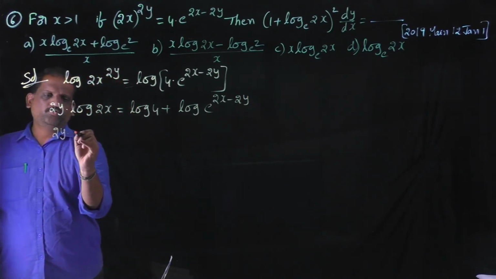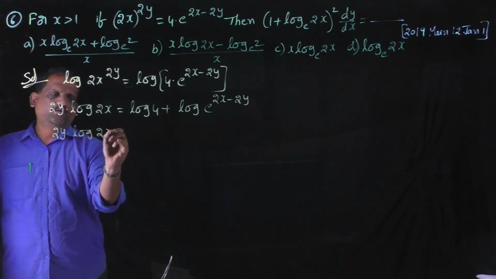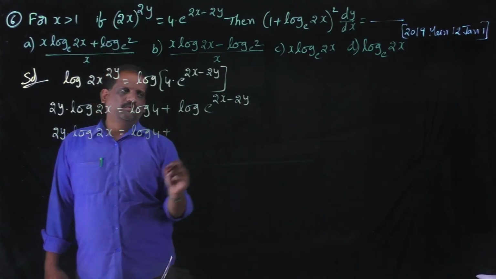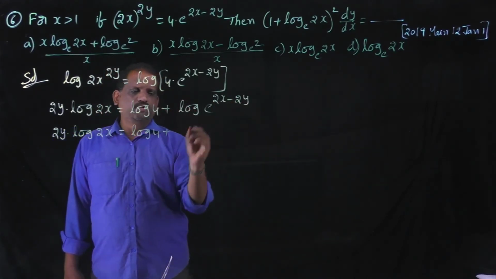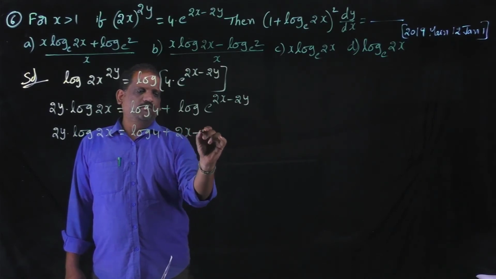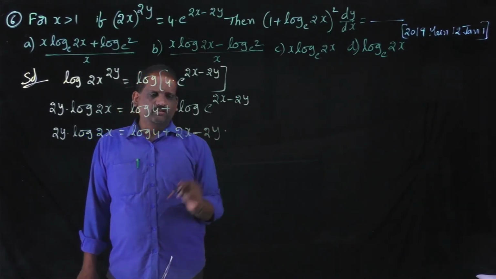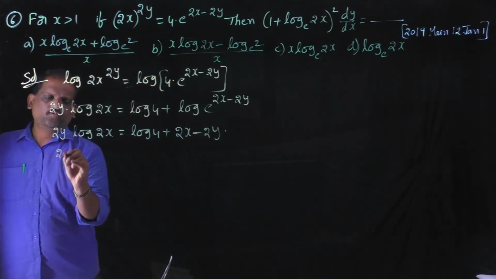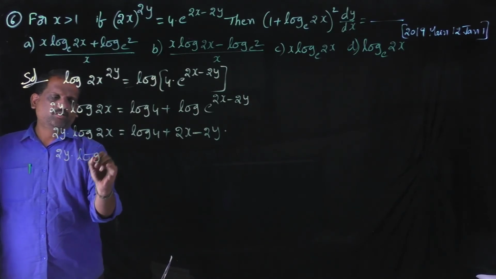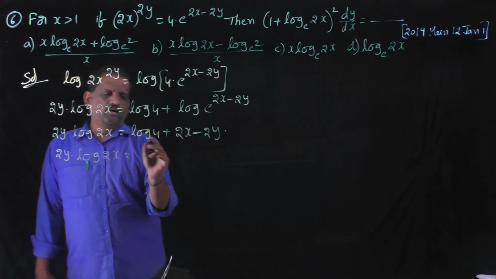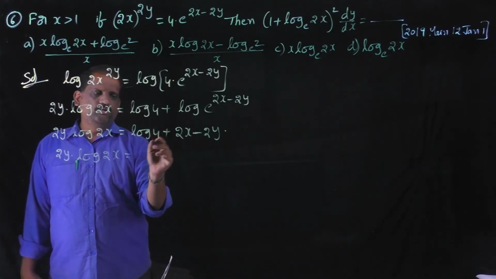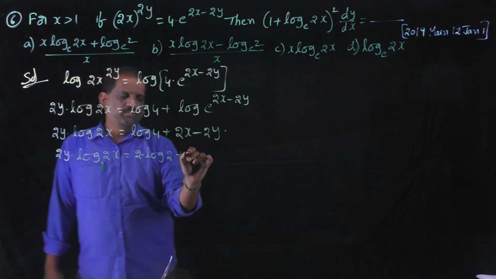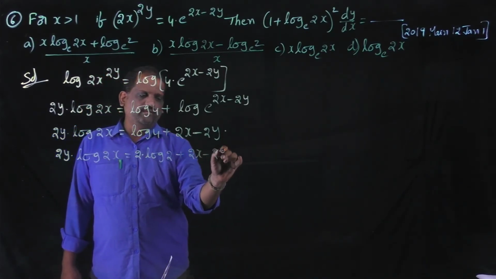That implies 2y into log 2x is equal to log 4 plus 2x minus 2y into log e. The value of log e is 1. Log 4 can be written as log 2 square, then it becomes 2 log 2. So 2y into log 2x is equal to 2 log 2 plus 2x minus 2y.